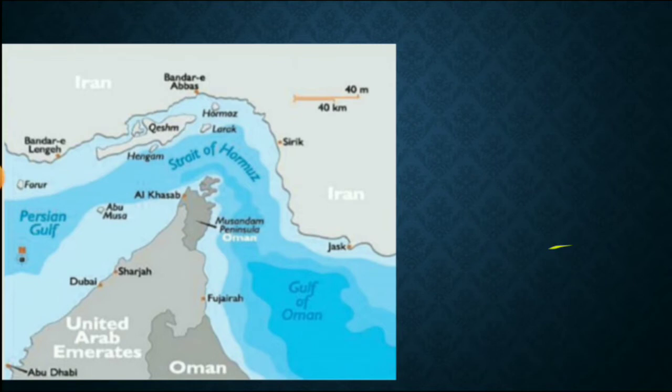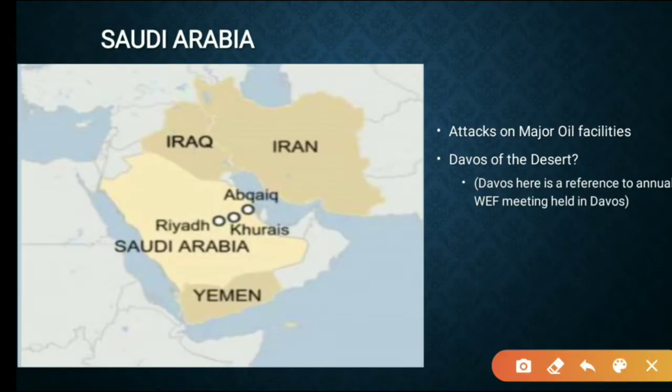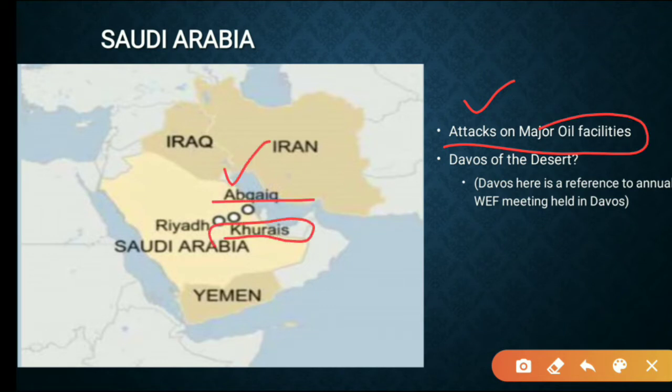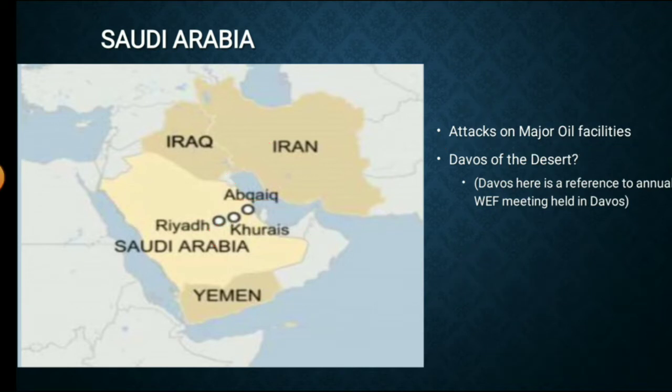So, and the next is Saudi Arabia. Here, recently we have seen the attacks on major oil facilities, right? They are Abqaiq and Khurais.